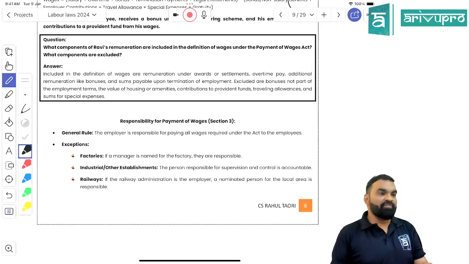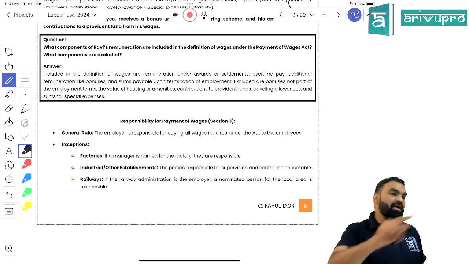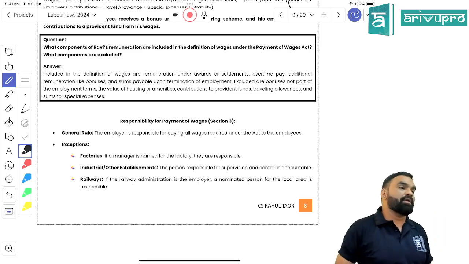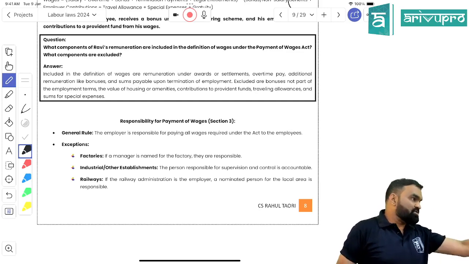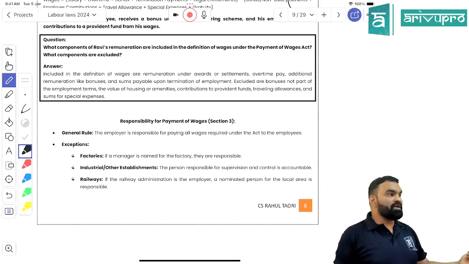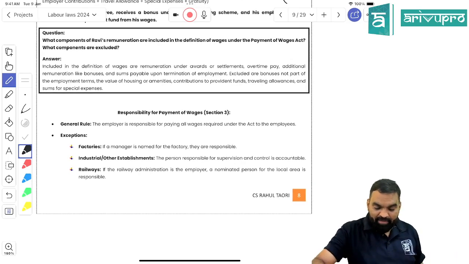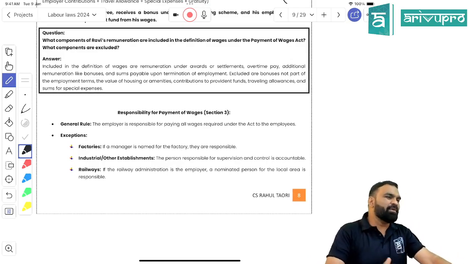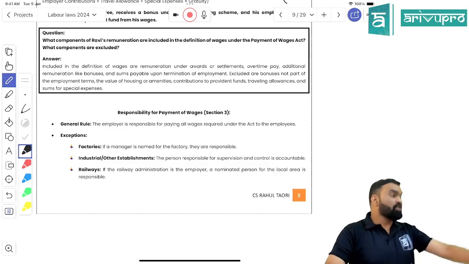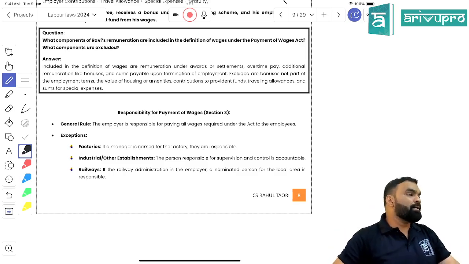Not the owner of the factory. The occupier or the manager of the factory will be treated as what, beta? Employer. Got my point? If your organization is a factory, then the person responsible to pay the wages is the manager of the factory. If you have an industrial establishment, the person who has ultimate control of the business organization will come under the definition of what, beta?